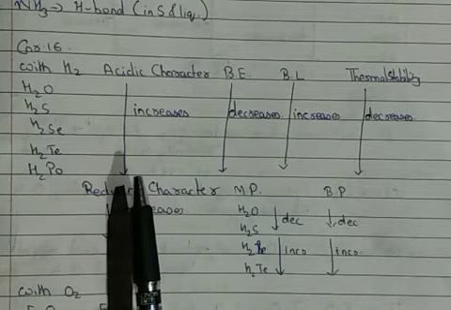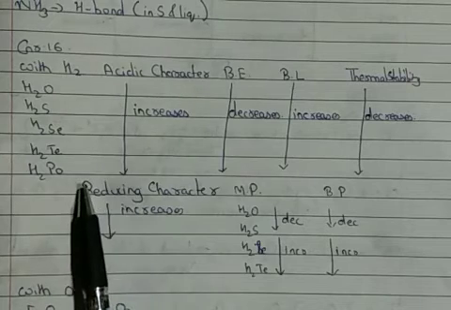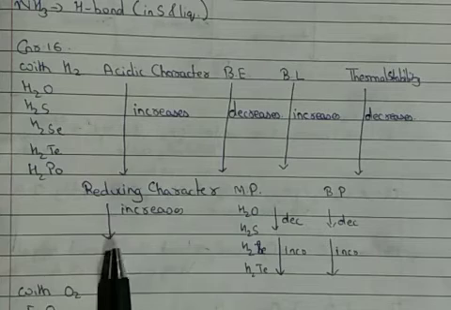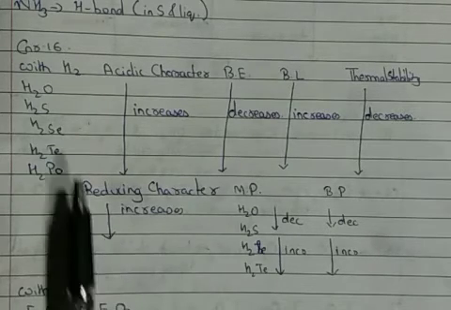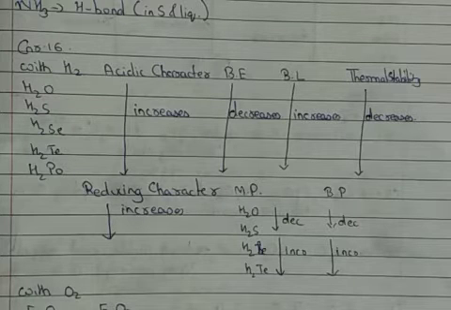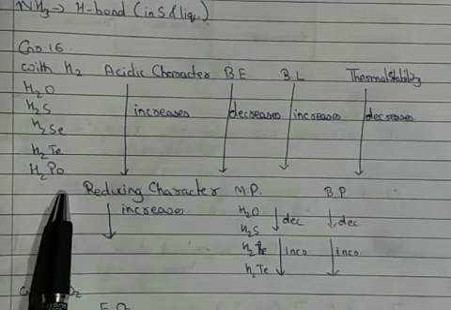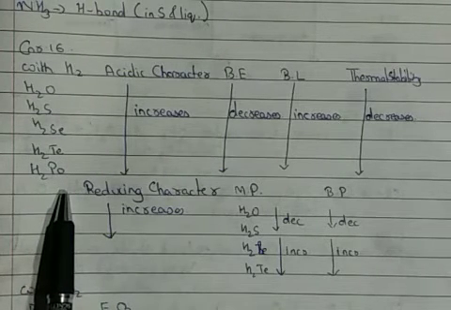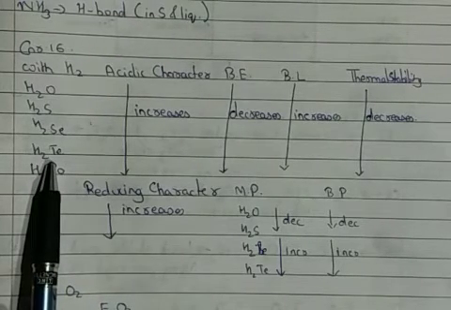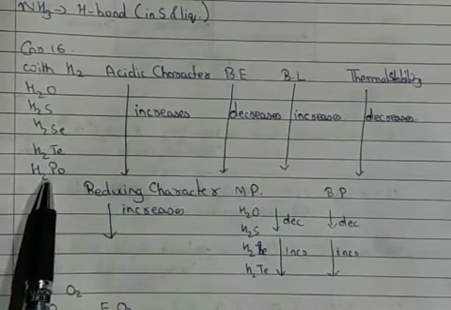Then these hydrides can also be used as reducing agents. Again, down the group, because the acidic strength is increasing, the reducing character will also increase. Water, however, will not be used as a reducing agent because it has hydrogen bonding. Other than water, the remaining hydrides can be used as reducing agents. The upper one will be a mild reducing agent, whereas the bottom one is a strong reducing agent. So that is when they combine with hydrogen to form respective hydrides.